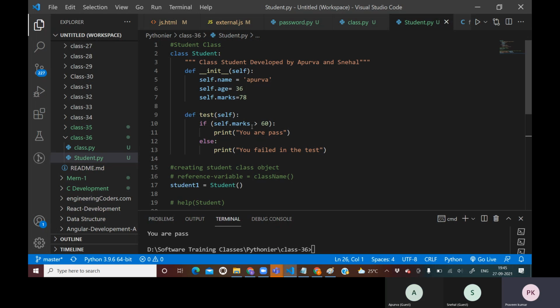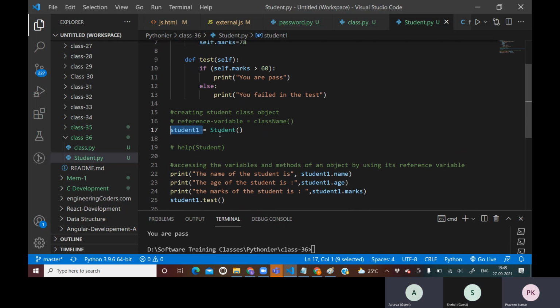Whatever I have explained here, the logic is clear: how to create a class by using the class keyword, how to create an object by using the class name followed by parentheses, and how to access that object by creating a reference variable and assigning this object to it. After that, we can access all the variables and methods of this class by using the reference variable, dot, that property or method. Is it clear, guys?